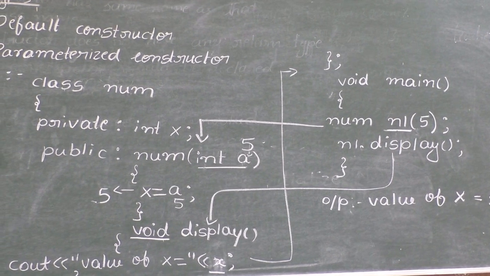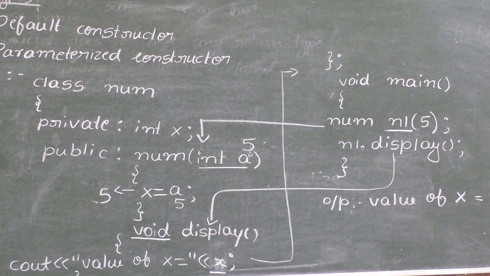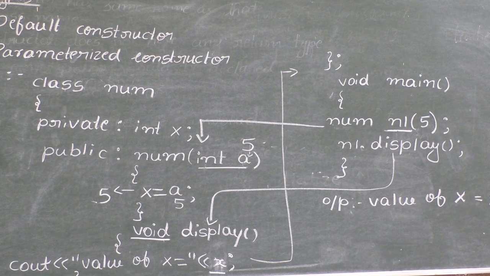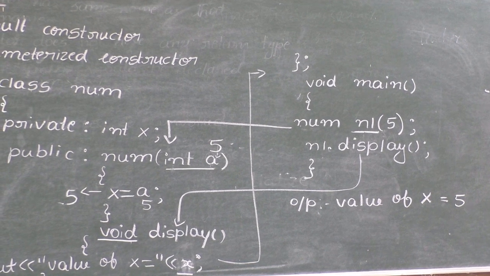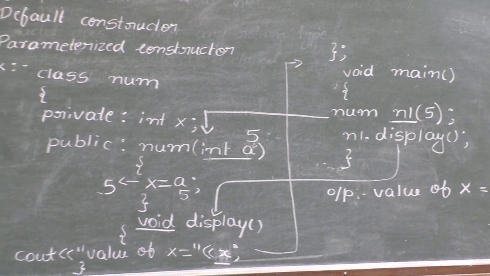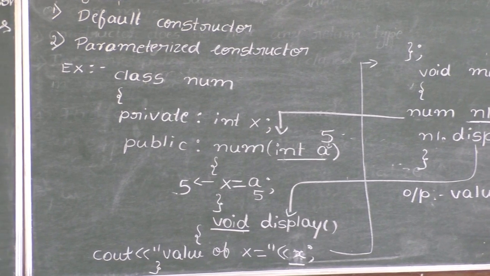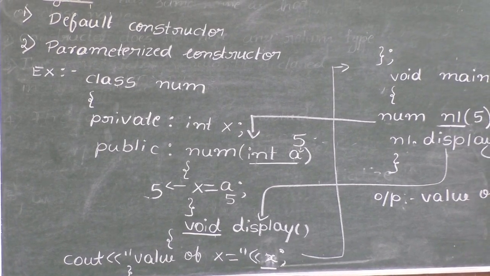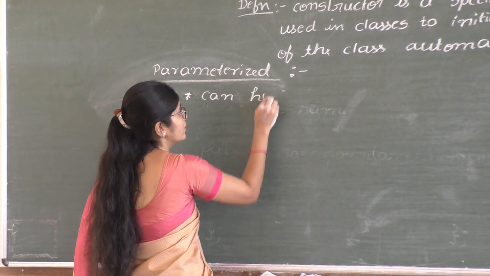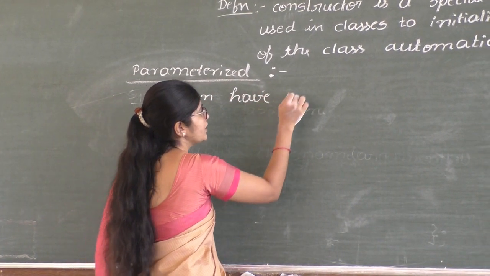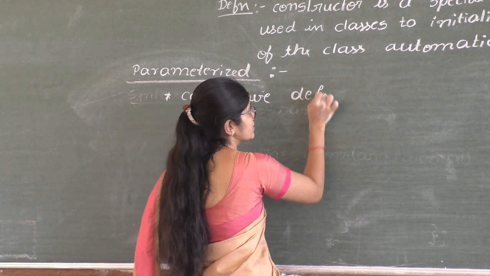Default constructor is the constructor which does not accept any argument. Parameterized constructor is a constructor that accepts one or more argument. Let us discuss the features of parameterized constructors. Parameterized constructors can have default arguments.